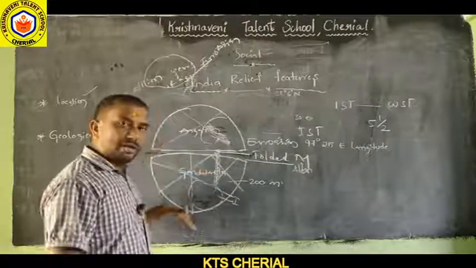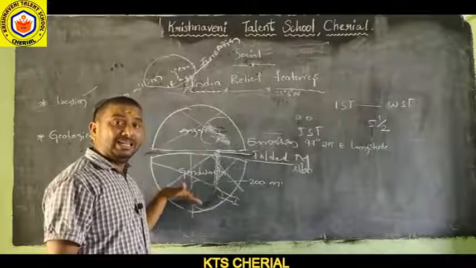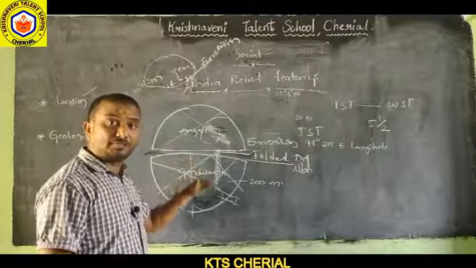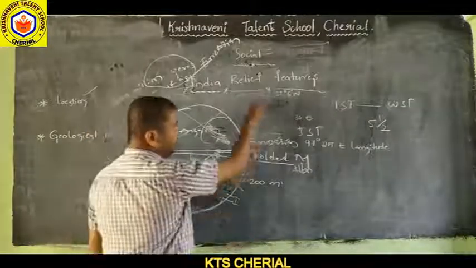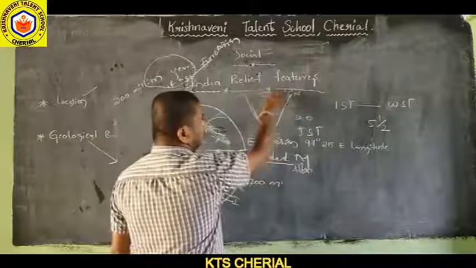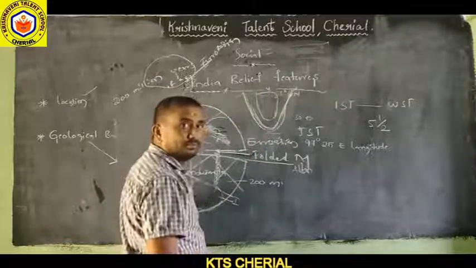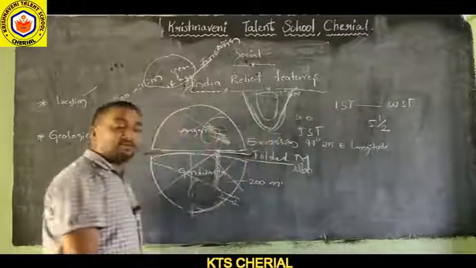And in the peninsula, the Deccan plateau was formed. India has a good coastal line already. So plateaus were formed like that.